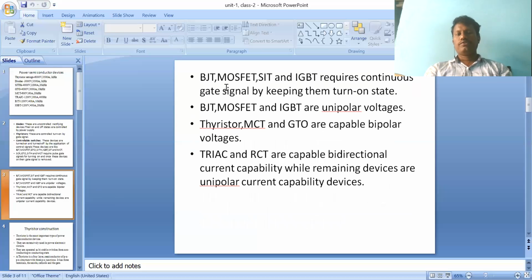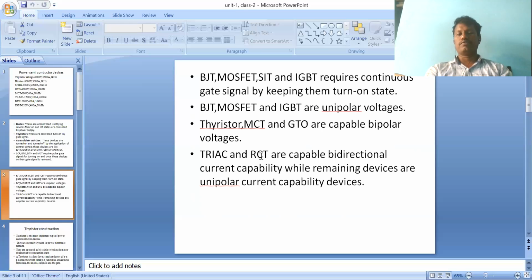Here BJT, MOSFET, SIT, IGBT require a continuous gate signal to keep them in the turned-on state. To maintain the on state of the BJT, MOSFET, IGBT, you give a gate signal. BJT, MOSFET, IGBT have unipolar voltage capability, whereas thyristors, that means SCR, MCT, GTO, are capable of bipolar voltages. And TRIAC and RCT are capable of bidirectional current.